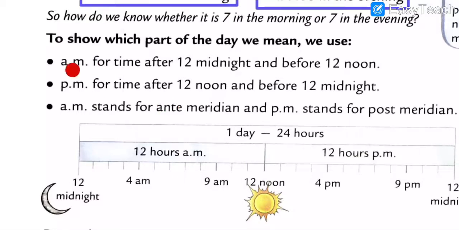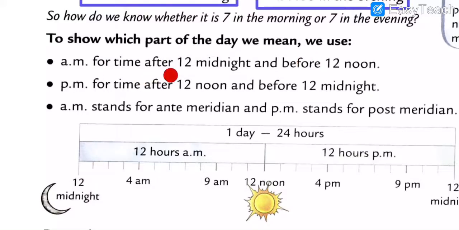Again we have to write both sentences. AM for time after 12 midnight and before 12 noon, and PM for time after 12 noon and before 12 midnight. So, my dear students, this shows which part of the day we use.